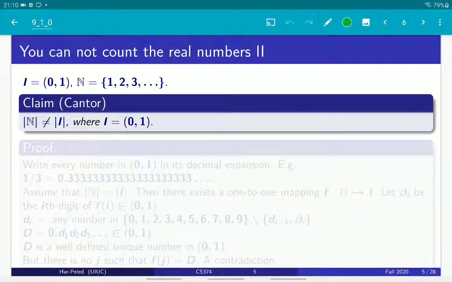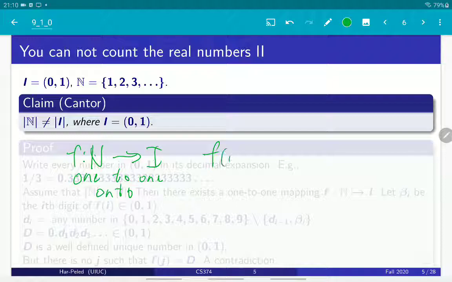The much harder claim is that they are really not equal, that they have different cardinalities. The basic idea is to say, no, let's assume that in fact they are of the same cardinality. What does it mean that they have the same cardinality? It means that there is a mapping from N to I which is one to one and onto. In particular, you can speak about f of 1.